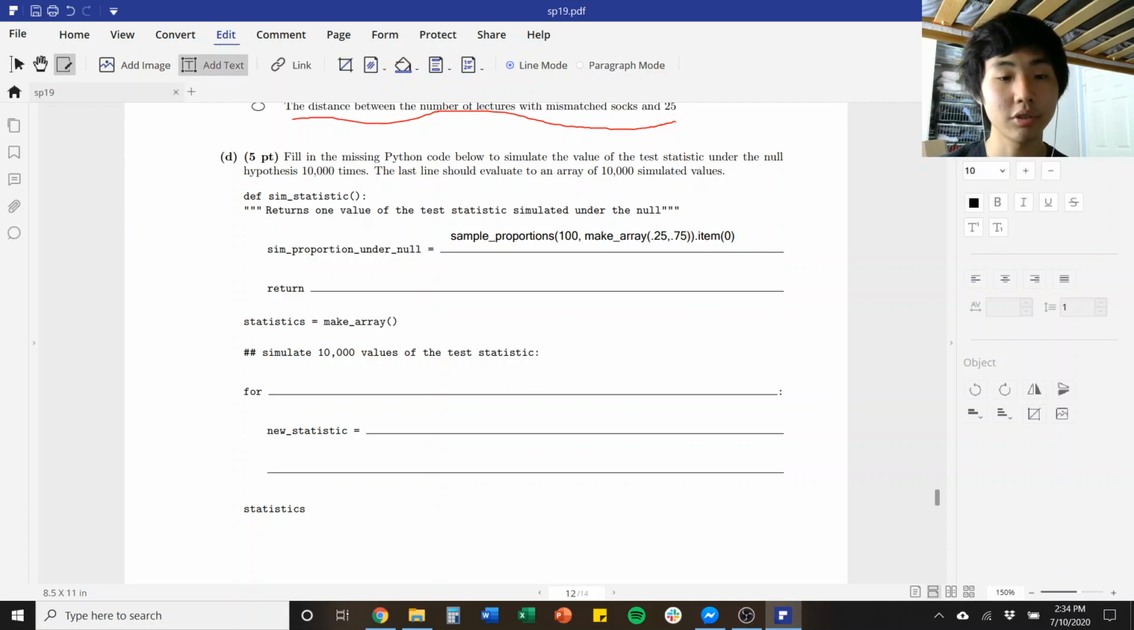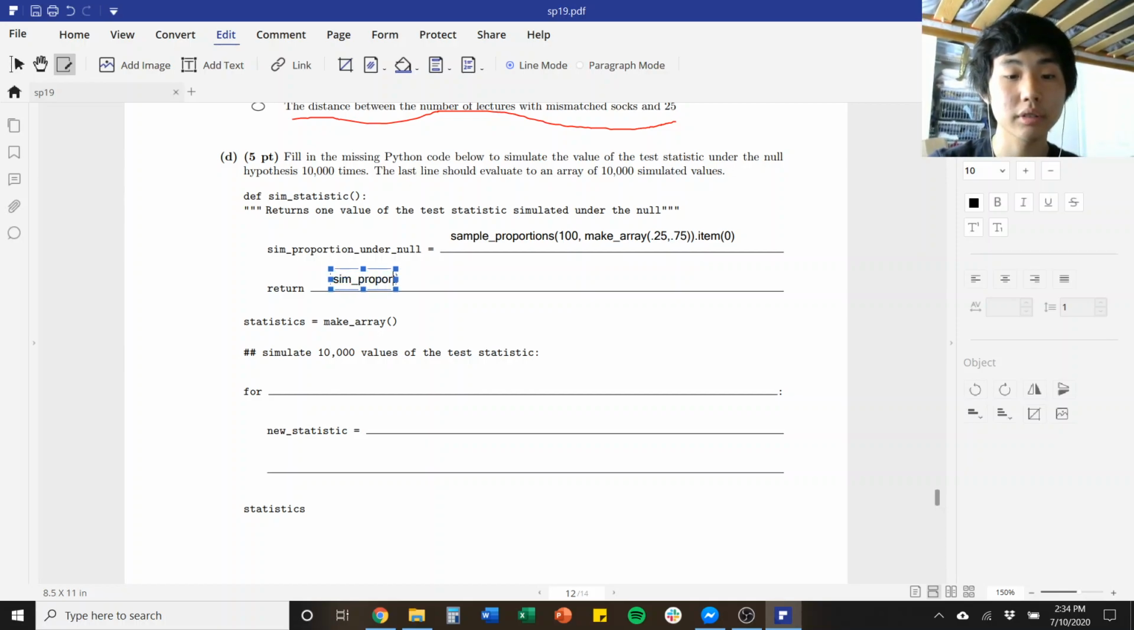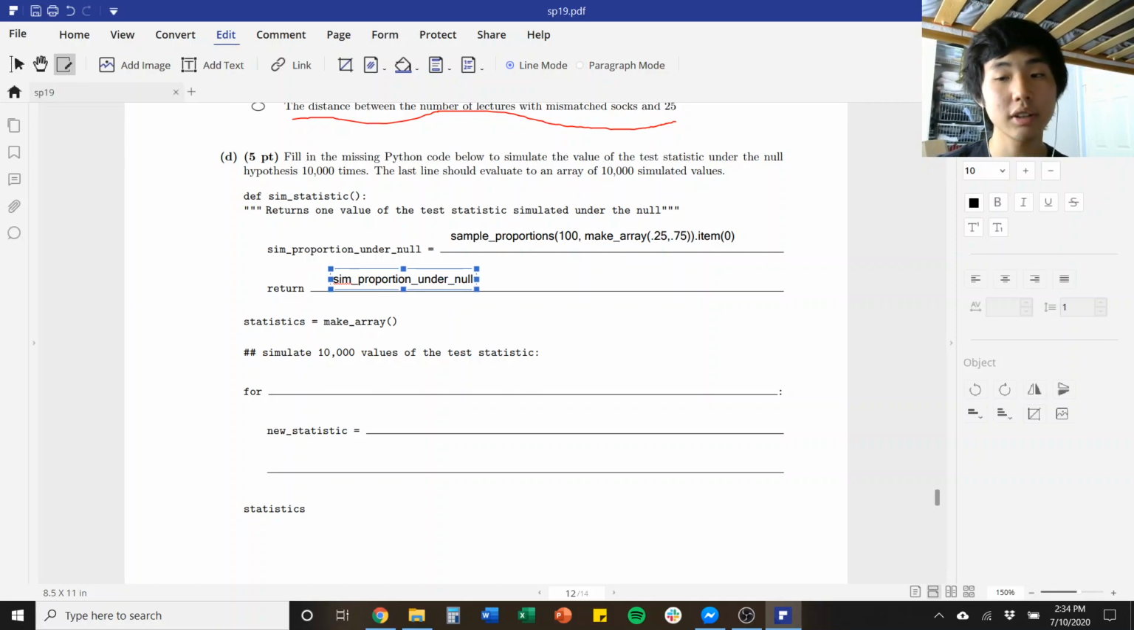Okay, so now we want to return sim proportion under null. And since our test statistic is the number of mismatched lectures, we need to multiply this by 100. Because sim proportion under null gives us a number between 0 and 1, and we need to multiply that by 100 to figure out the expected number of times in 100 lectures.